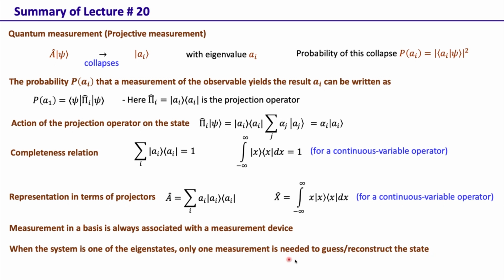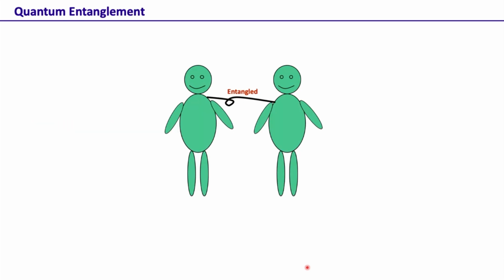We actually saw this explicitly for the polarization basis, but this is true in general: if the system is known to be in one of the eigenstates of the measurement operator, then only one measurement is required to reconstruct the state. But of course, if the system is in a superposition state, then one requires an infinite number of measurements to actually reconstruct the whole state. Okay, so this was quantum measurement.